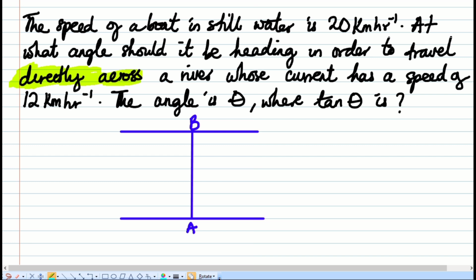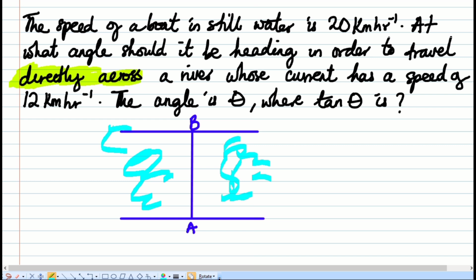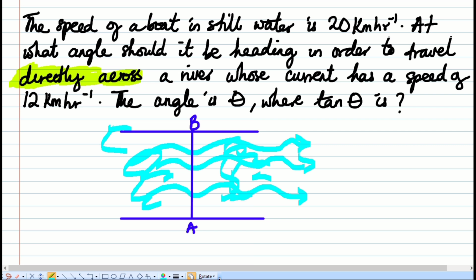But now this river is flowing and you need to know that it's going to affect his journey. They did not even specify the direction of the flow of the river, so let's just take any direction. Let's say towards the east. So let's say this is a river, and it's flowing in this direction, towards the east. Now this is the river current and it's flowing with a speed of 12 km per hour.